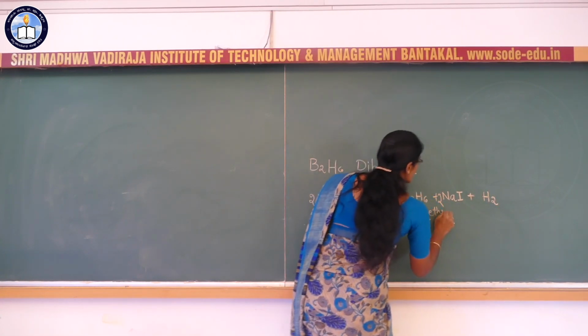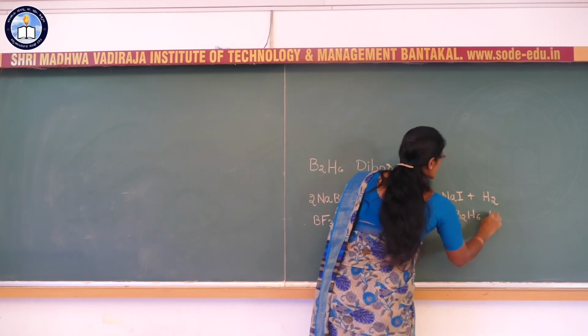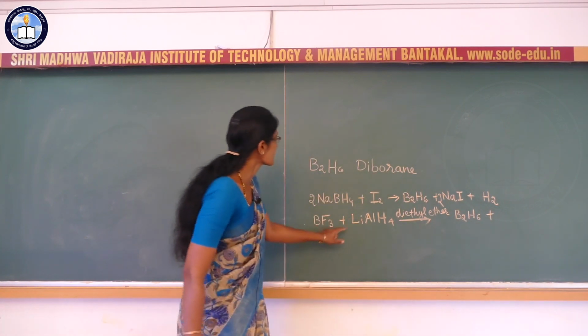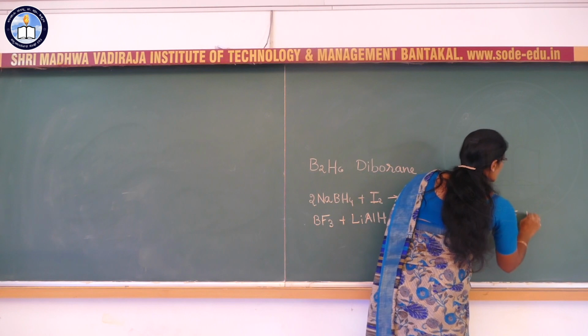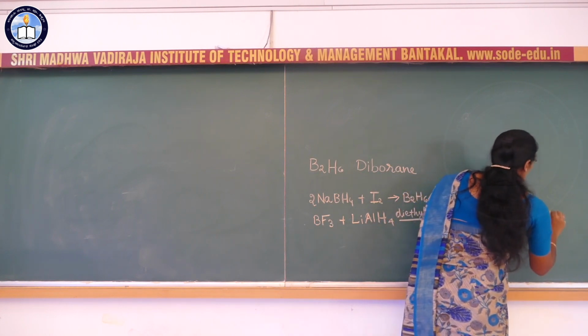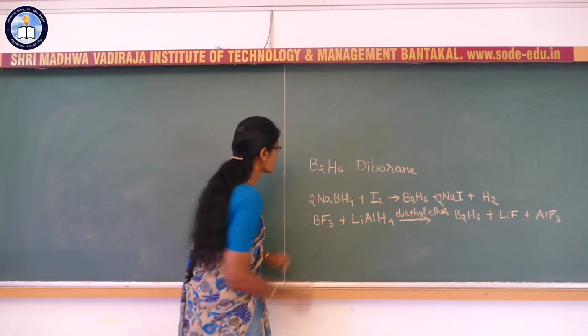It gives diborane, B2H6. And the other products are lithium fluoride and aluminium fluoride.